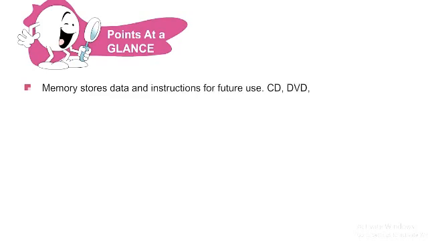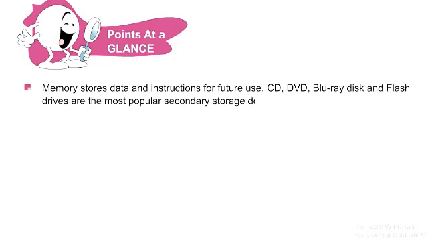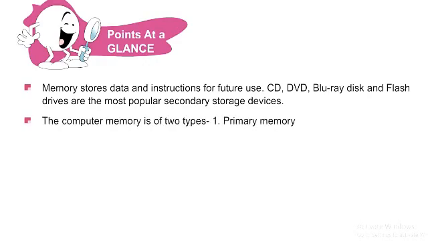Let us quickly glance through the key points discussed in this chapter. Memory stores data and instructions for future use. CD, DVD, Blu-ray disc and flash drives are the most popular secondary storage devices. The computer memory is of two types. Number 1, primary memory.